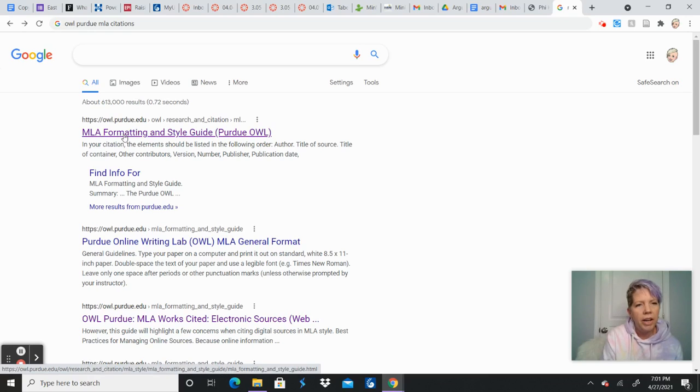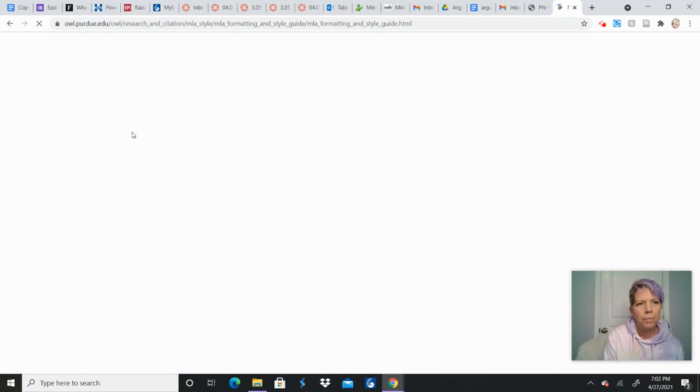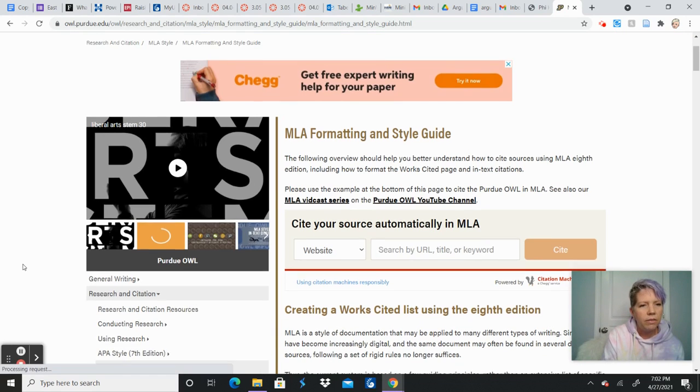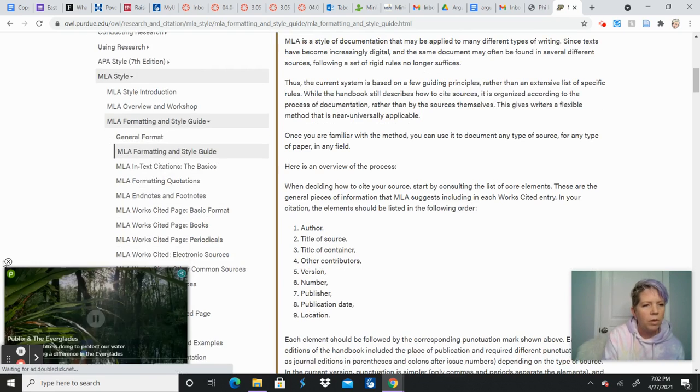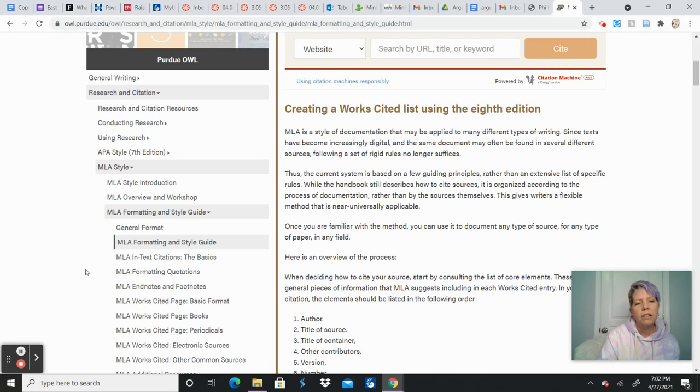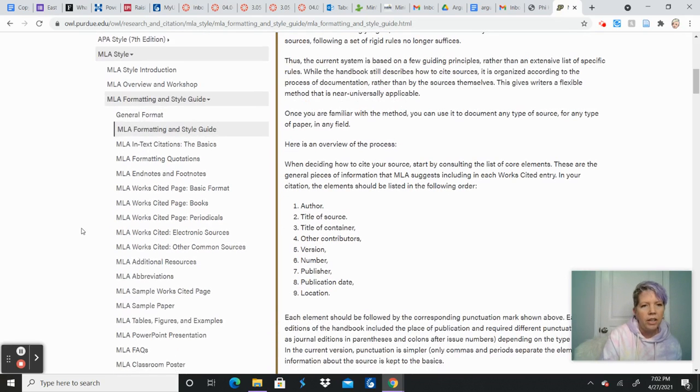This right here is called the MLA Formatting and Style Guide, and it's on Purdue University's website. If you search for it and click on it, you will see the Style Guide for MLA, which is what most of your English style papers will be. If you're writing science, you're going to have more APA. But if you're looking for specifically how to do a works cited page, then you can click on these. You have a basic format, and it will show you basically how it should look and what you should have on your works cited page.